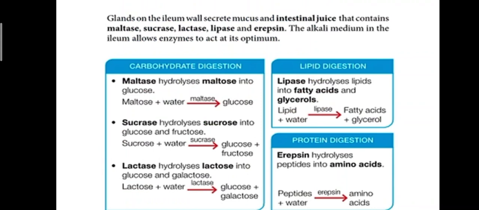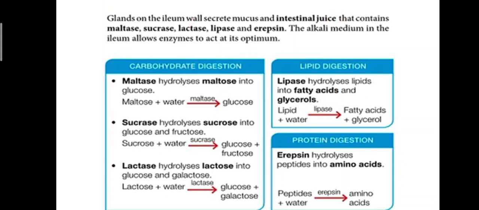Glands on the ileum wall secrete mucus and intestinal juice that contains maltase, sucrase, lactase, lipase, and erepsin. The alkali medium in the ileum allow enzyme to act at its optimum. So ileum is another part of our small intestine. Okay, so apa yang terhasil di situ adalah intestinal juice. Okay, intestinal juice mengandungi maltase, sucrase, lactase, lipase, erepsin begitu. So apa yang berlaku juga ada ketiga-tiga ini, karbohidrat, lipid dengan protein.